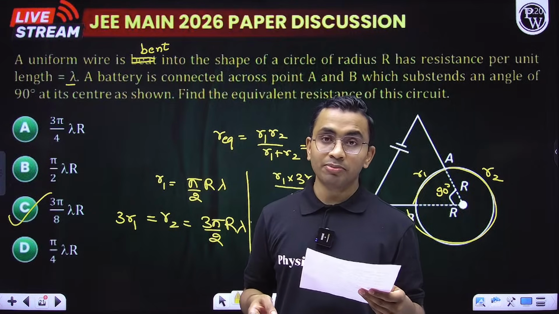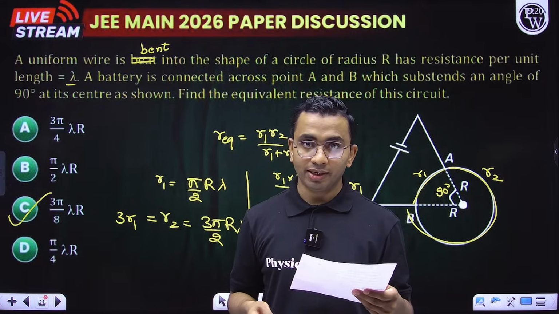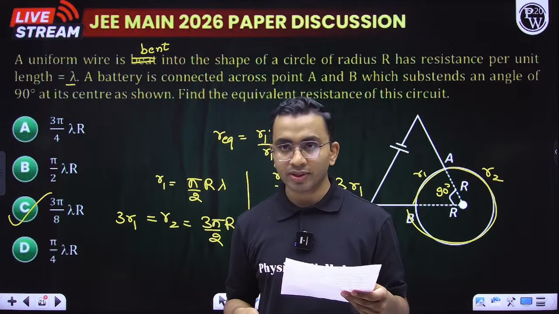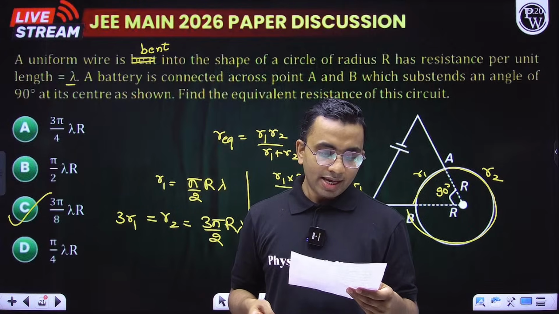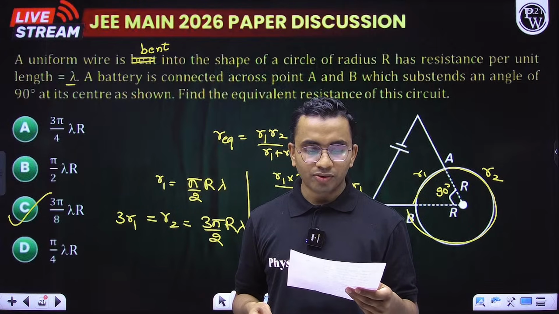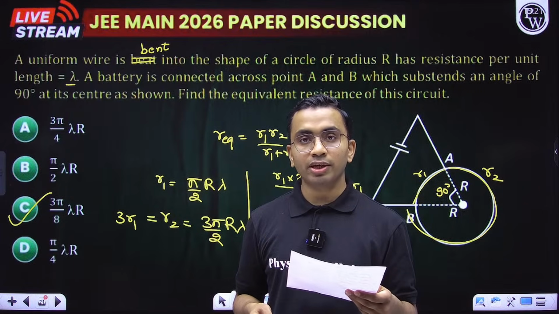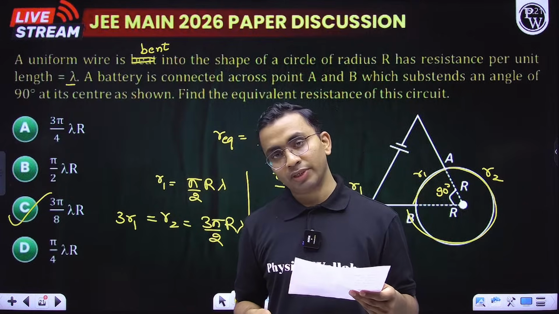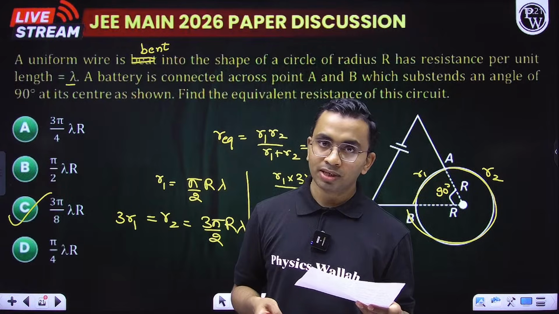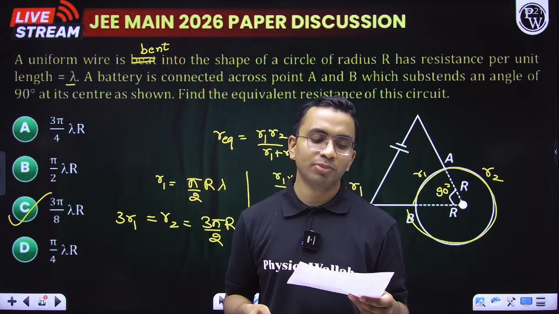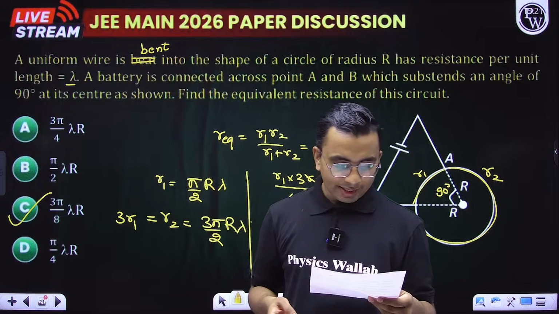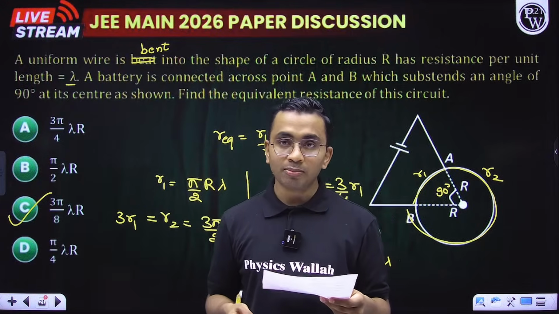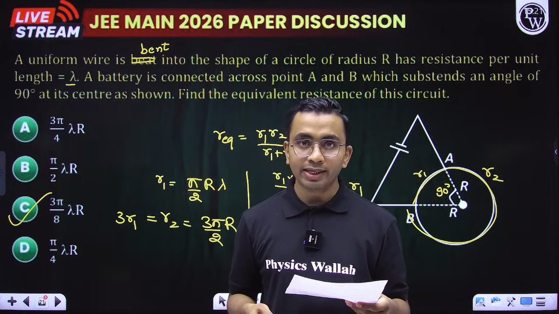From units and measurement, there was a question on relative error. So 5 measurements were given, and we need to find the relative error. Thermal properties of matter, there was 1 question on specific heat. It was a combination of collision and specific heat. The heat dissipated in collision will increase the temperature. We need to find how much will be the increase in temperature. Then we have a motional EMF question from electromagnetic induction.